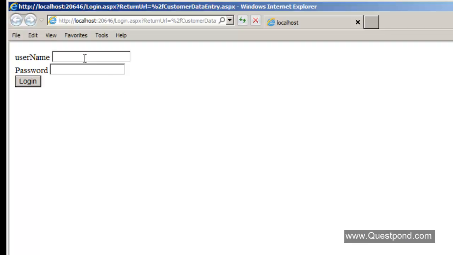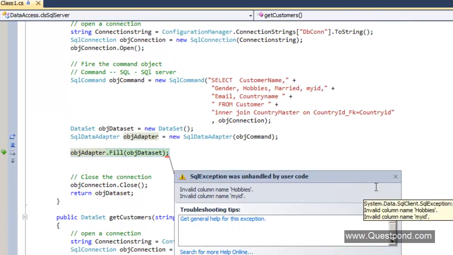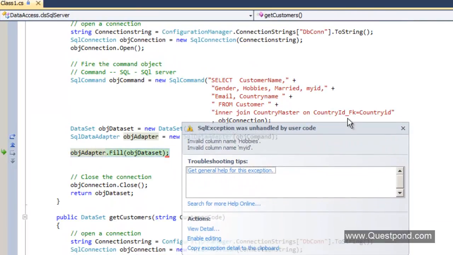So for the username and password, we have not really changed anything. In other words, the login table structure we have not changed, right? The only table structure we have changed is the transaction table, that is customer, and we have added some new tables for the hobbies, right? So here we are not getting any error, so this should just go on. I'm going to put the proper username and password, and I'll say login. Now the crash will happen only when it hits your customer table, and you can see that the crash has happened, and you can see the error over here.